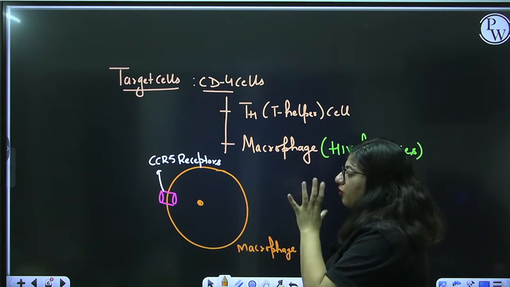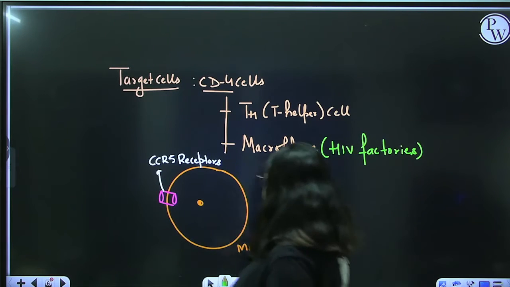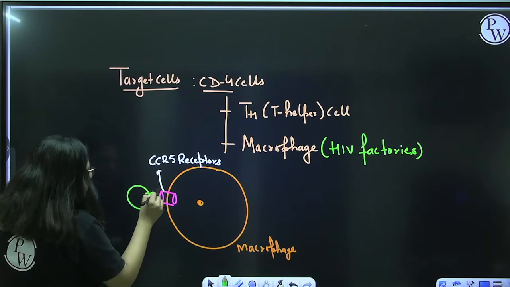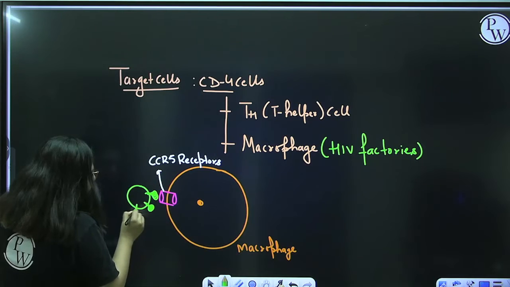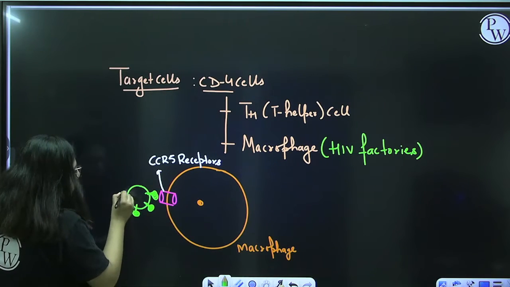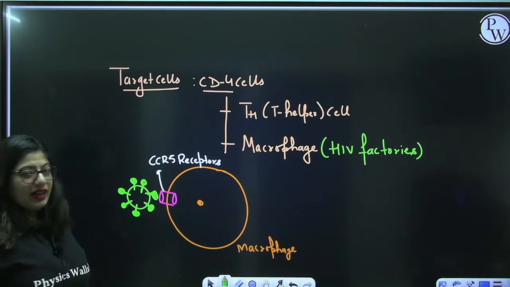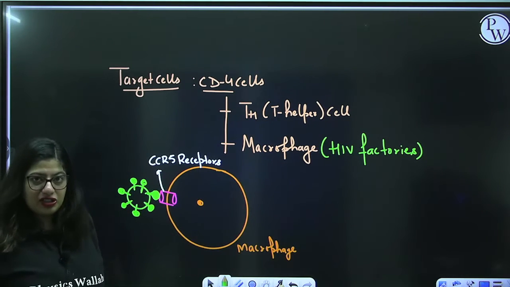Now this is a macrophage. How will the virus enter inside the macrophage? The virus is moving inside your body, and on its surface it has spike proteins, and the outermost protein, a glycoprotein, is GP120. As you can see here, GP120 and CCR5 will interact with each other.